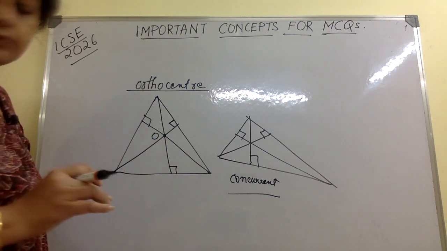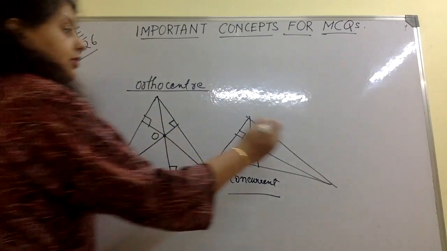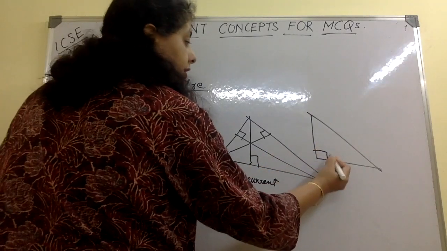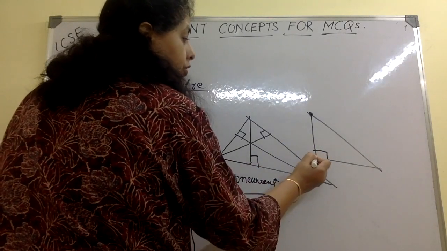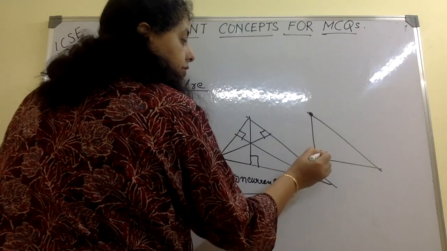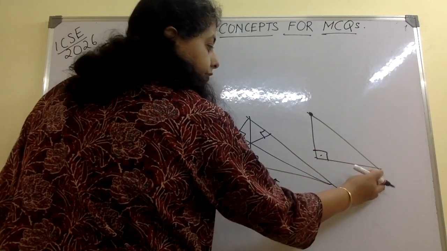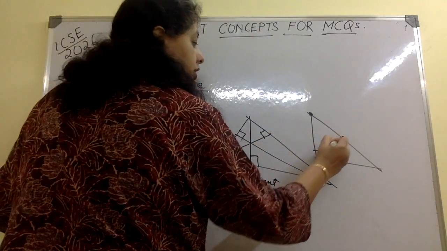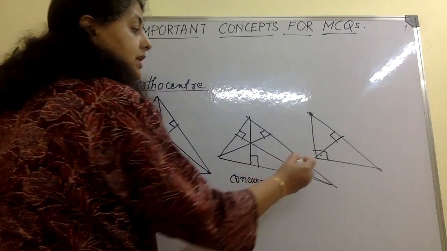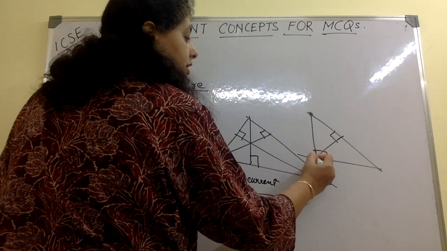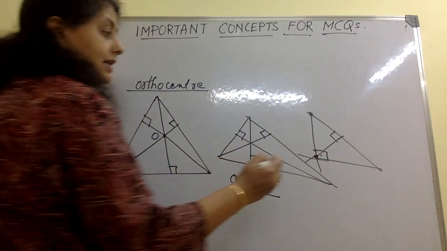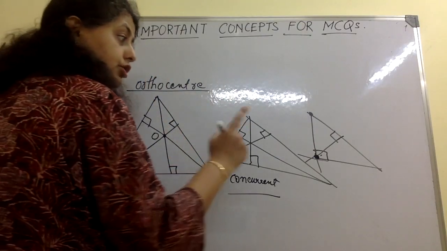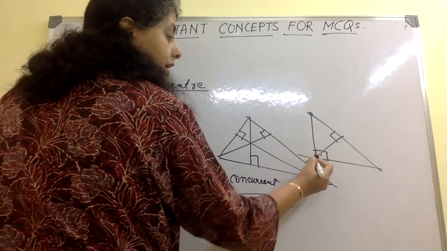Now we have to understand, for a right-angled triangle, you know what a right-angled triangle is, where does the orthocentre lie? If it is 90 degrees here, this is the 90-degree line from that vertex to this line. Here is the 90-degree line from this vertex to this line. Two of the altitudes are already done in this triangle. The third altitude will be this. So the point of meeting of the three altitudes is the 90-degree vertex itself. The orthocentre of a right-angled triangle will be the 90-degree vertex itself.